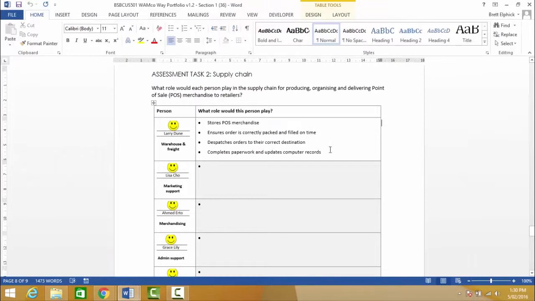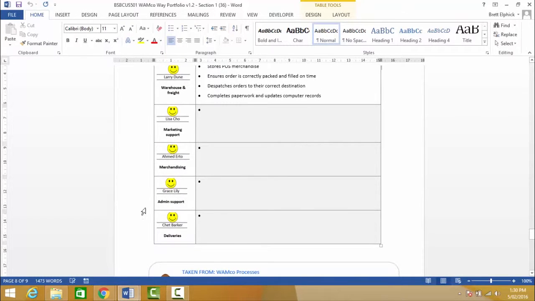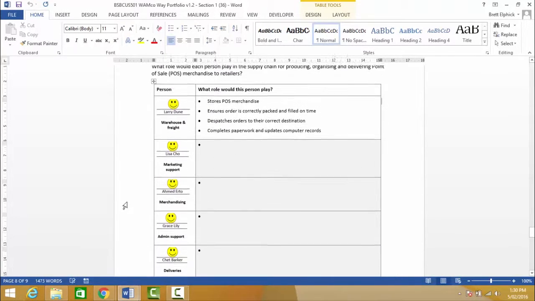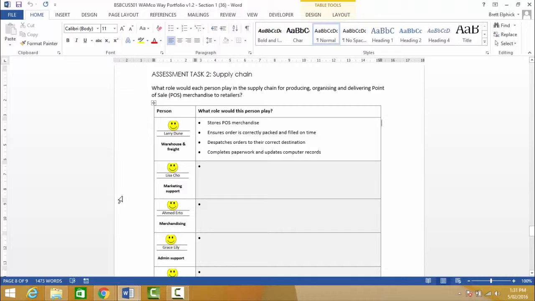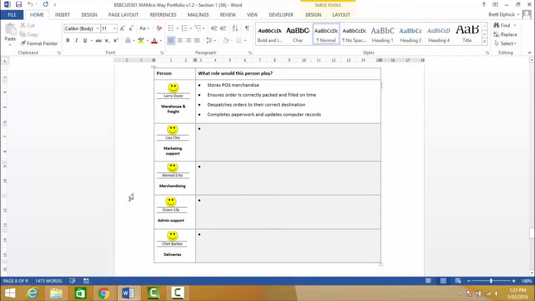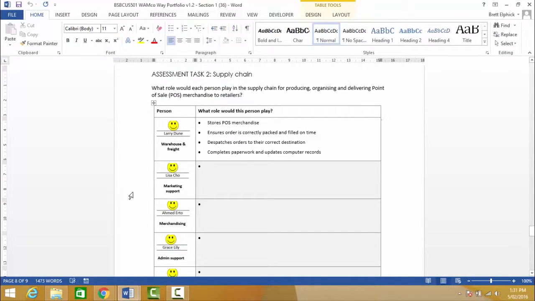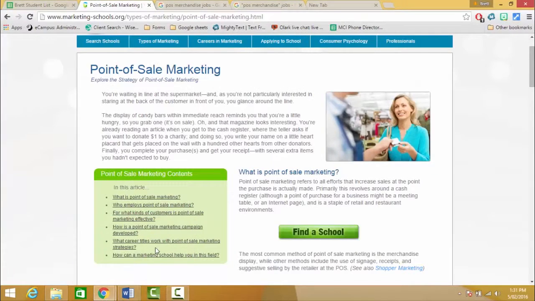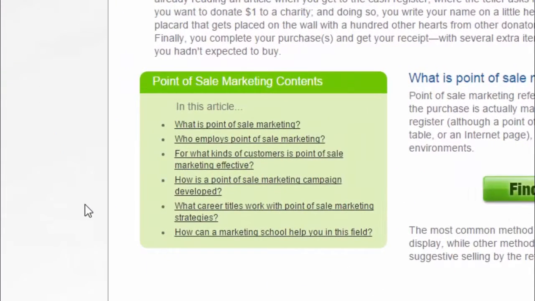Now, we've got different roles within the supply chain, in admin support and deliveries, and quite often people don't know what these people do, producing, organising and delivering point of sales merchandise to retailers. So once again, I'll just go back to this website, and I can immediately see there's a little link here.